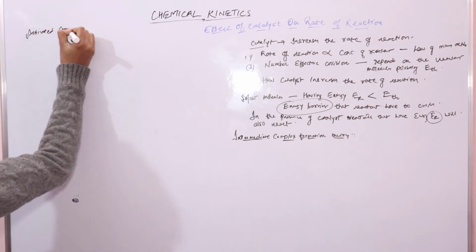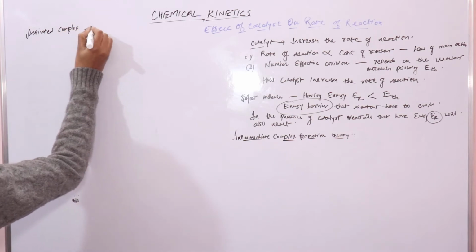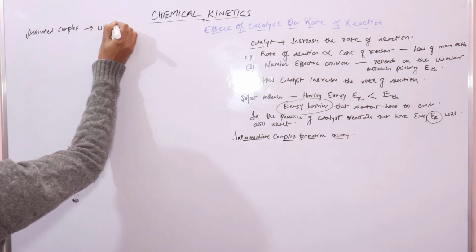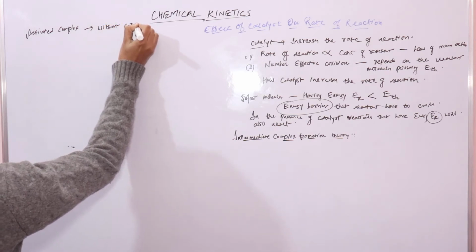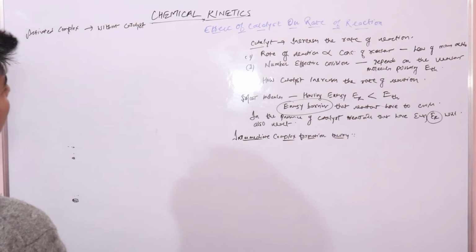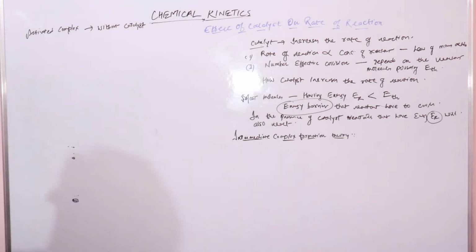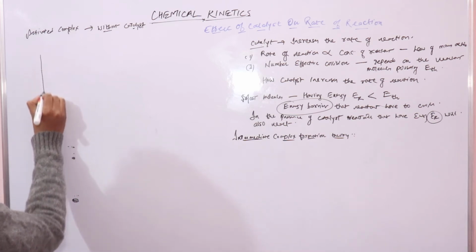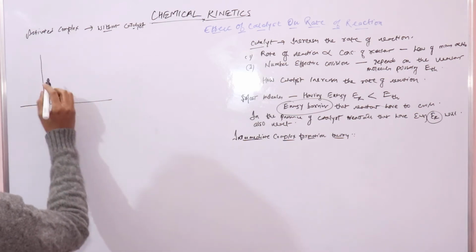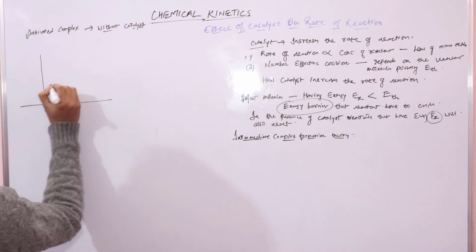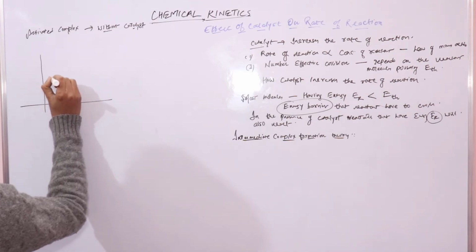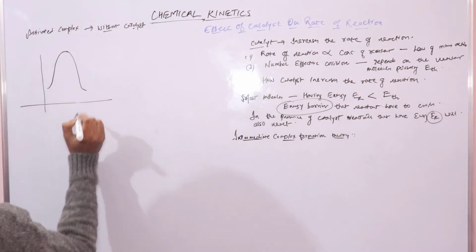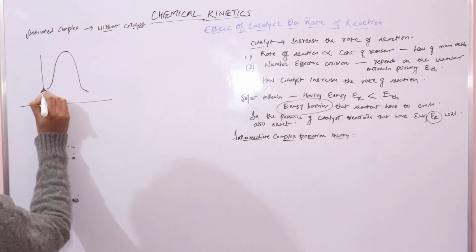This was without catalyst. Without catalyst, an activated complex was formed, right? This was the kind of diagram that we had.